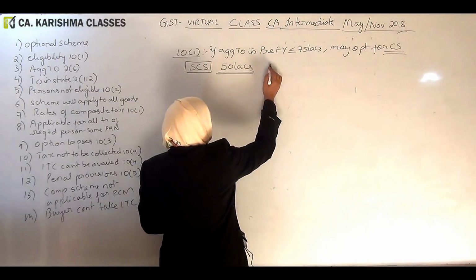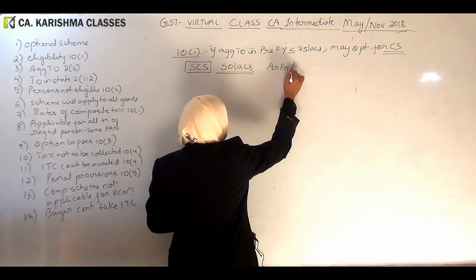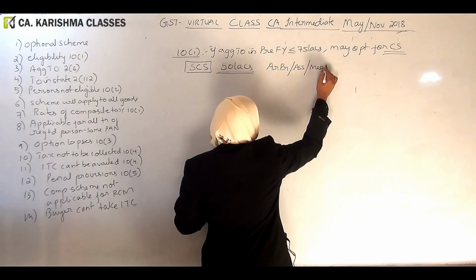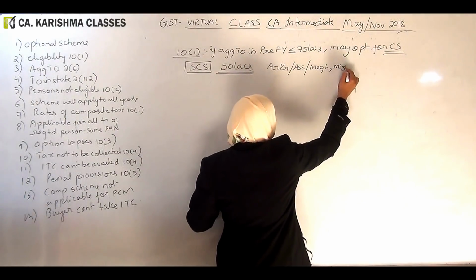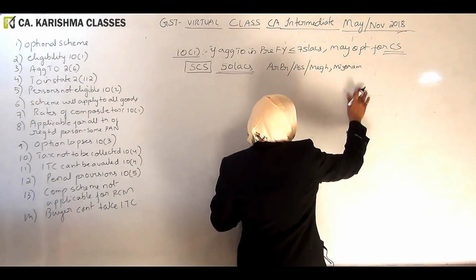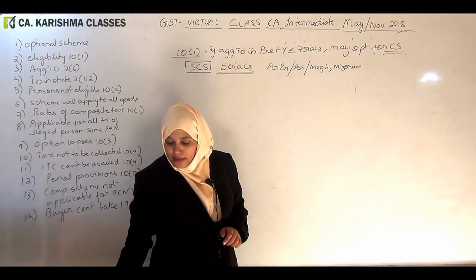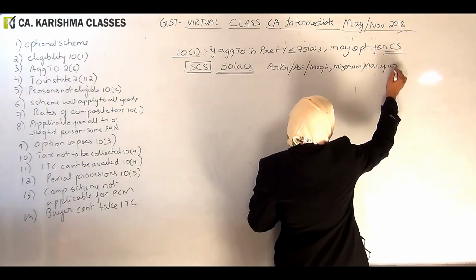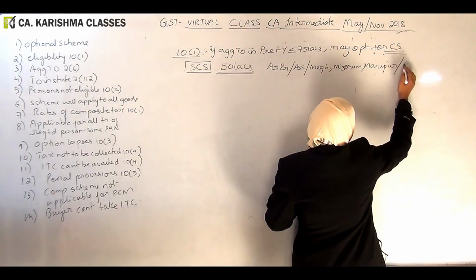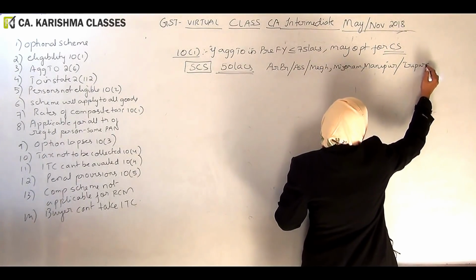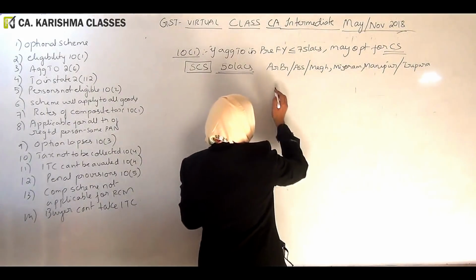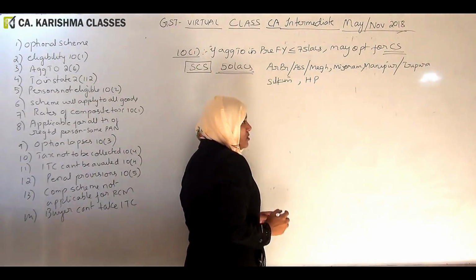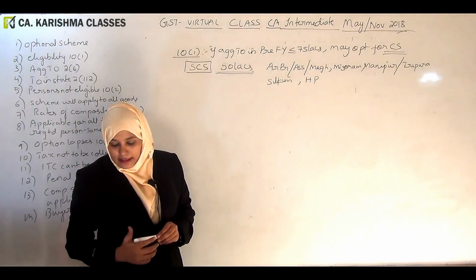Okay, the special category of states are Arunachal Pradesh, Assam, Meghalaya, Mizoram, and then you have Manipur. Manipur is a northeastern state we are talking about. And then you have Tripura, Sikkim, Himachal Pradesh, and Nagaland.